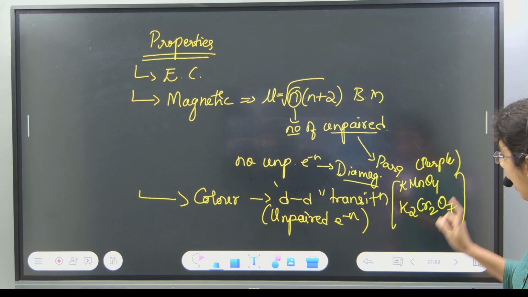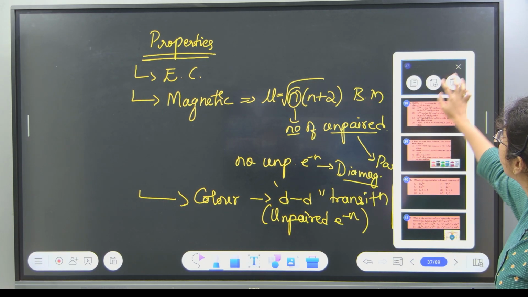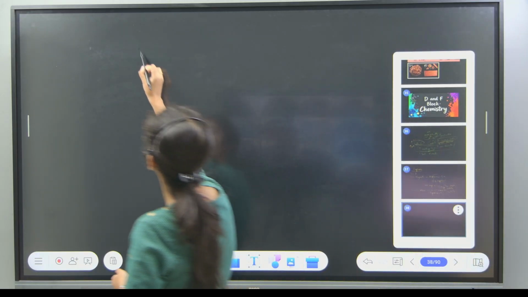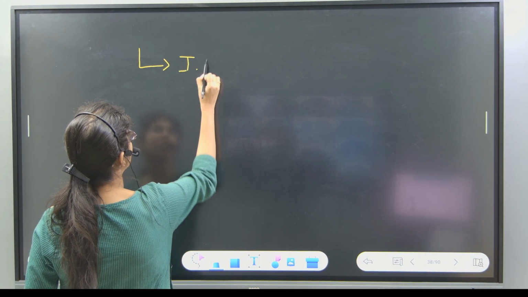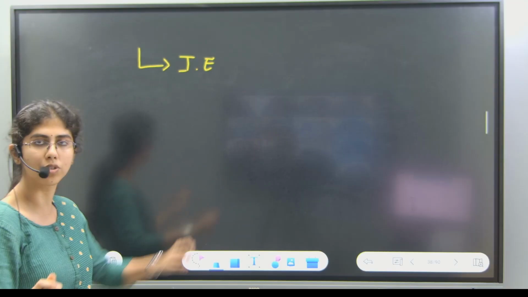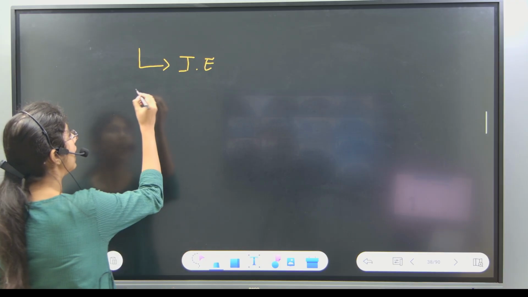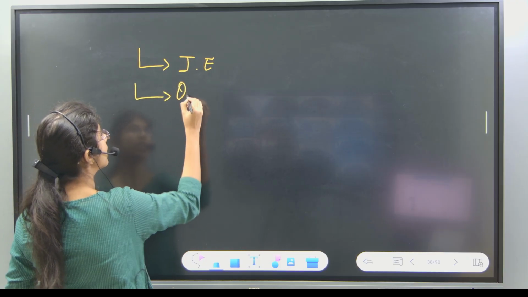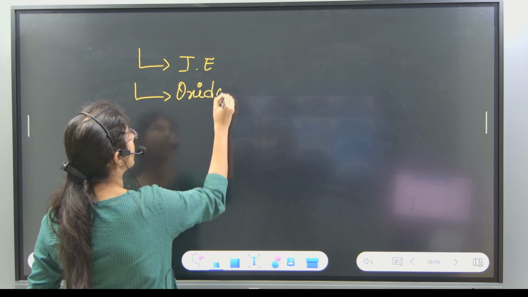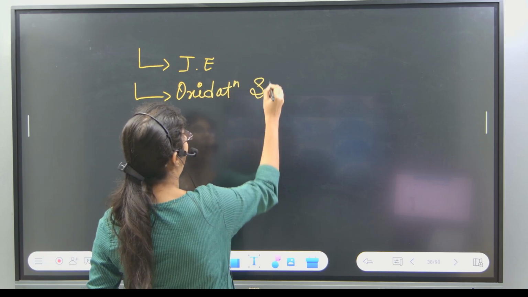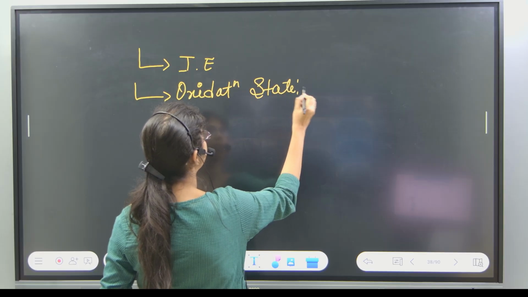Okay, so along with this, I remember discussing another property, that is ionization energy, or ionization enthalpy. Yesterday's class was devoted to this, right? In today's class, we shall discuss the oxidation state of transition metals.